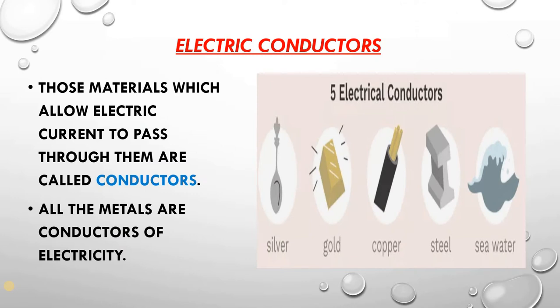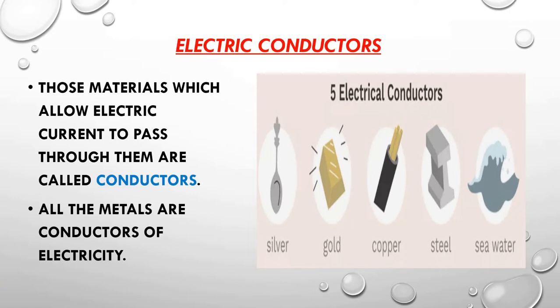Now, some materials allow electric current to pass through them, whereas other materials do not allow the electric current to pass through them, right? So, on the basis of these properties, we can divide all the materials around us into two groups. That is, number one is the conductor and number two is the insulators, okay? So, at first, we will be learning about conductors, then we will be learning about insulators, okay?